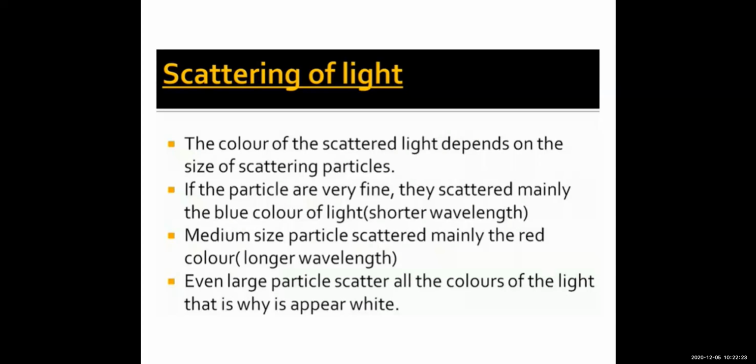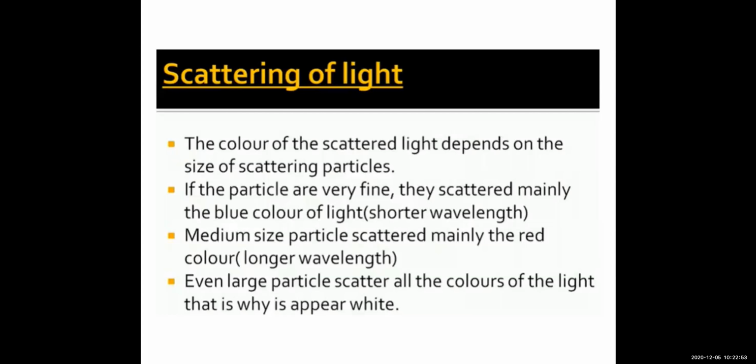So you can write it as: when the sun's light enters the atmosphere, it is absorbed by the scatterers, in bracket the dust particles, the moisture, the gas particles, and then they are re-emitted in the atmosphere. This phenomenon is called scattering of light.